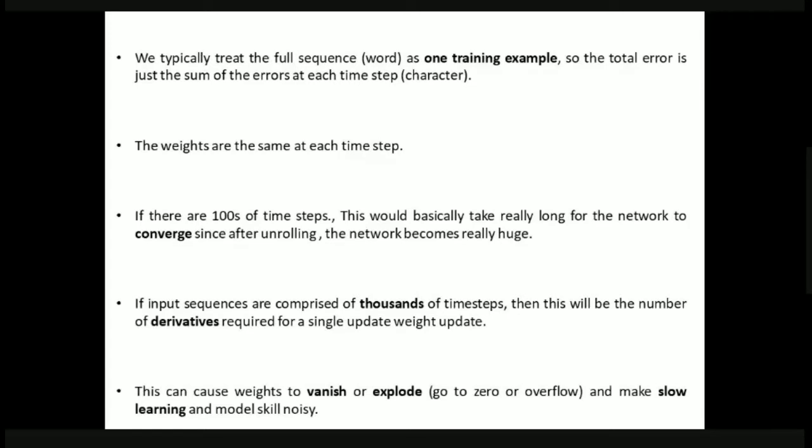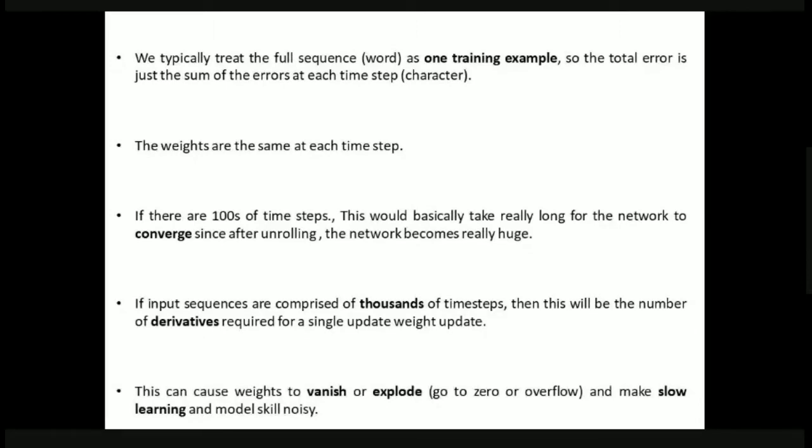So if you observe, as we said in the starting itself, the weights are the same at each time step. So if we observe here for HELLO, we are calculating the error, let us say some 3 times. Okay, so if it is for 3 times, we can combine it, there is no problem. But what if we unroll the same RNN for hundreds of time steps or for thousands of time steps? So when we are going to unroll this RNN for hundreds and thousands of time steps, really the network is going to take very long time for converging, isn't it?